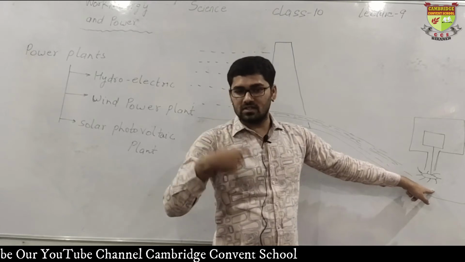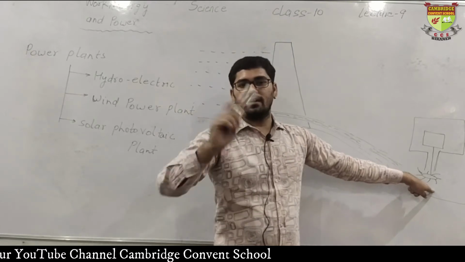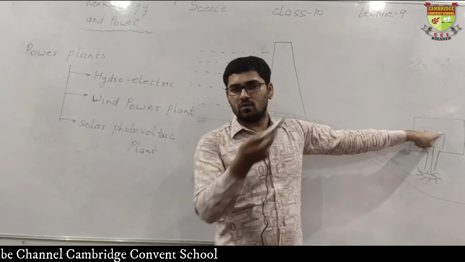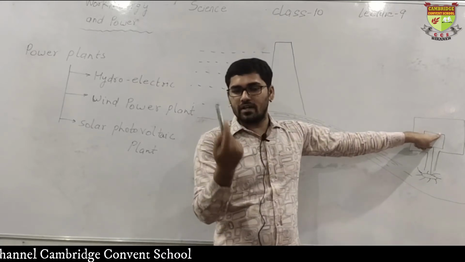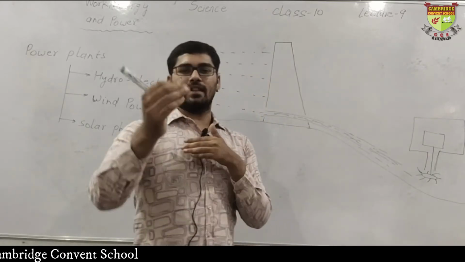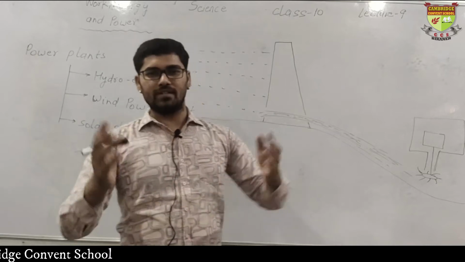Now this kinetic energy is transferred to kinetic energy of the turbine. Then the generator rotates, the kinetic energy is transferred to the generator, and when the generator rotates, electricity is produced. The kinetic energy is then converted into electrical energy. Clear? I hope it is clear to you.